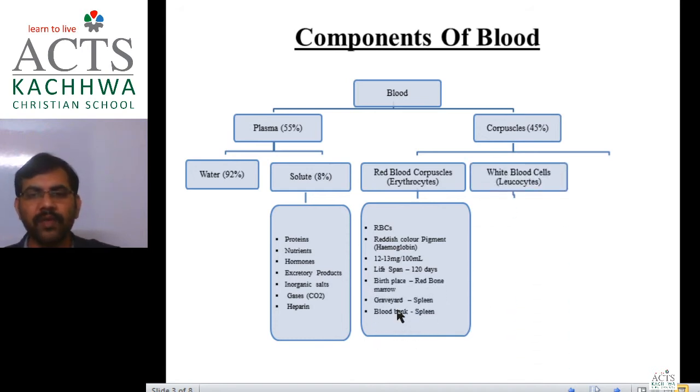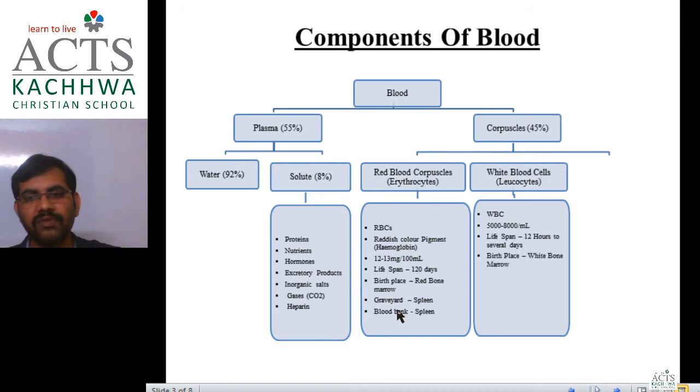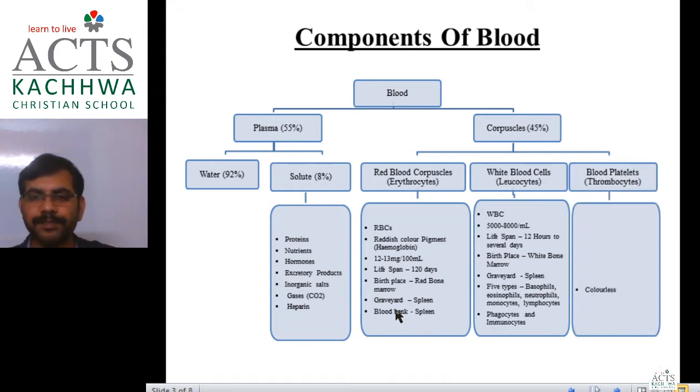White blood cells have a nucleus throughout their life, and that's why they are not termed corpuscles and are written as WBC. Their number is 5,000 to 8,000 per ml, and they have a lifespan of 12 hours to several days. The birthplace and other details we also discussed in the previous class.